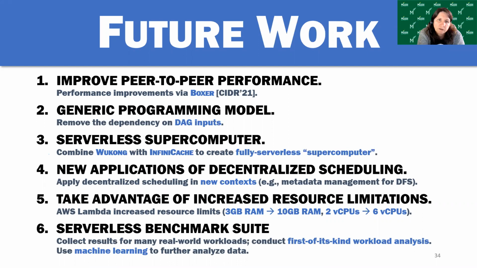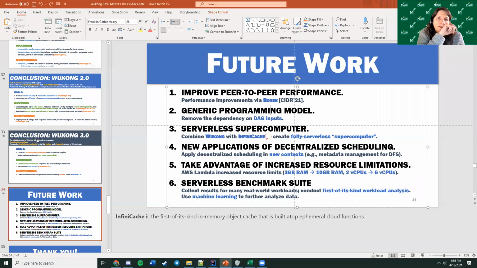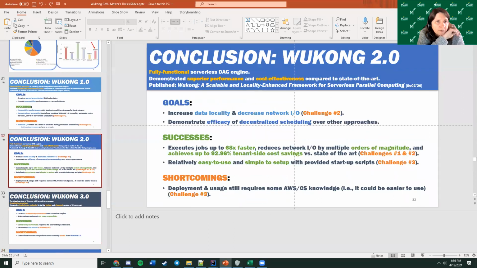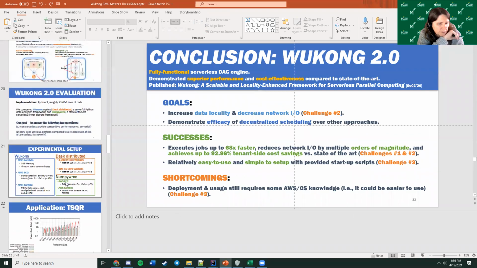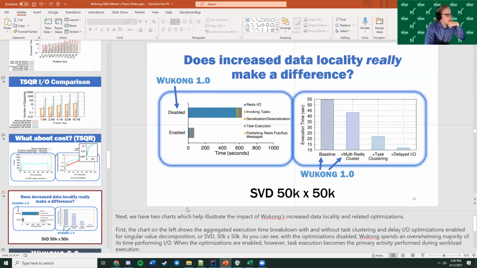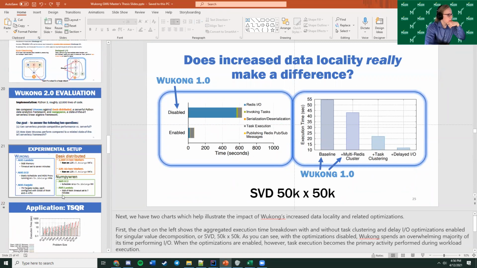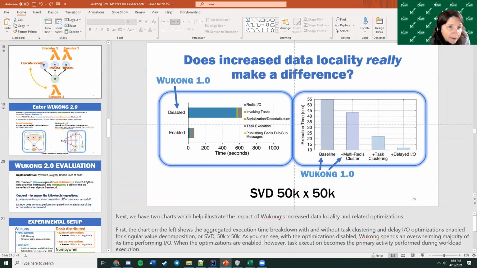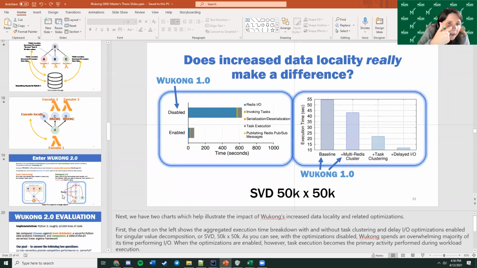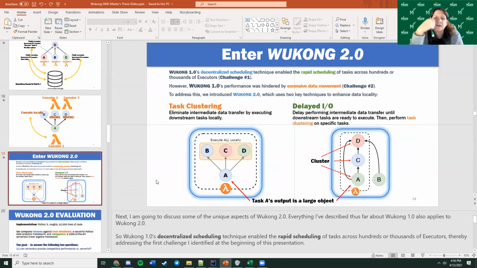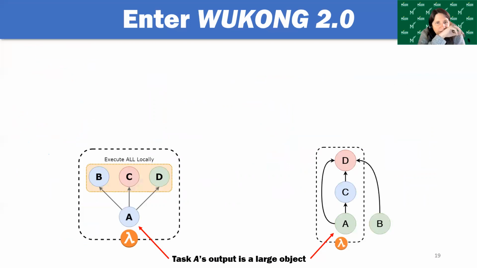Can you go back to the 2.0 slide with the patterns that you were looking for and optimizing on? No, the actual patterns that you were looking for. I think I just saw it go by. Enter 2.0. I think it's that slide. Here? Yeah, there you go. The task clustering versus delayed I/O. Yes.